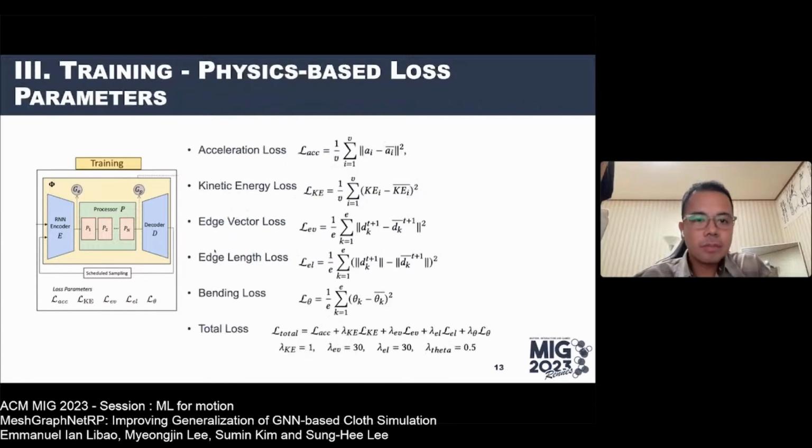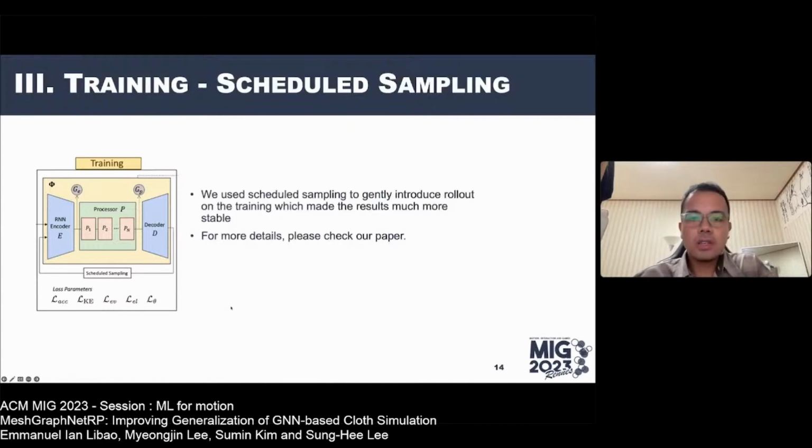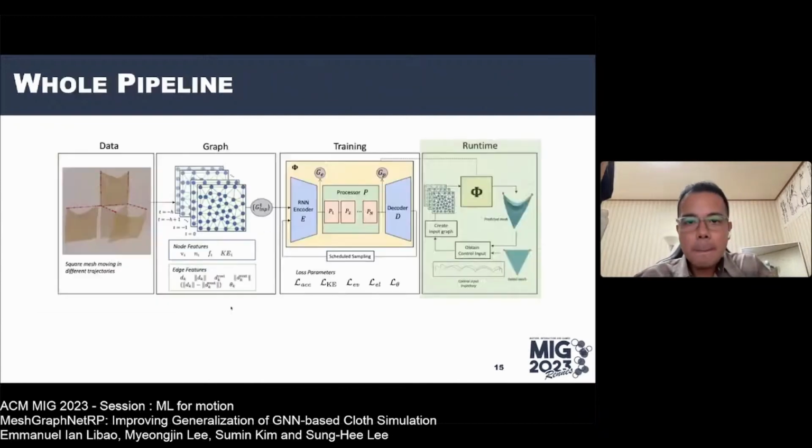Here are the physics-based laws we introduced alongside the original acceleration laws from MeshGraphNets. We introduced the kinetic energy laws, edge vector laws, edge length laws, bending laws. We also used a technique called scheduled sampling to gently introduce rollout on the training, which made the results much more stable. For more details about these, please check our paper.